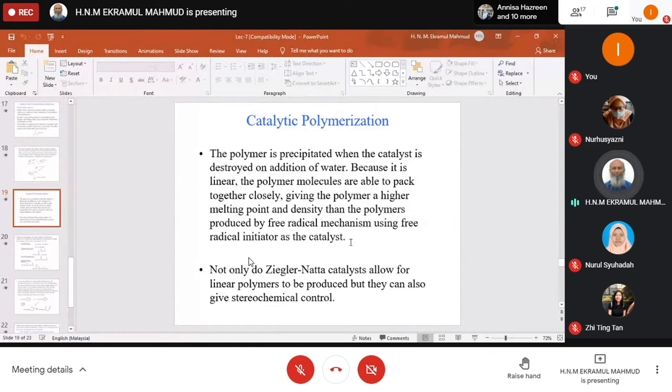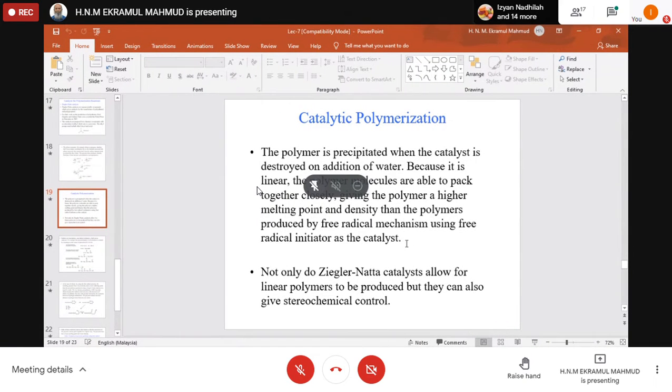For example, you wish to throw your rubbish, the kitchen rubbish, and you choose a polymer which can be low density polyethylene, LDPE.